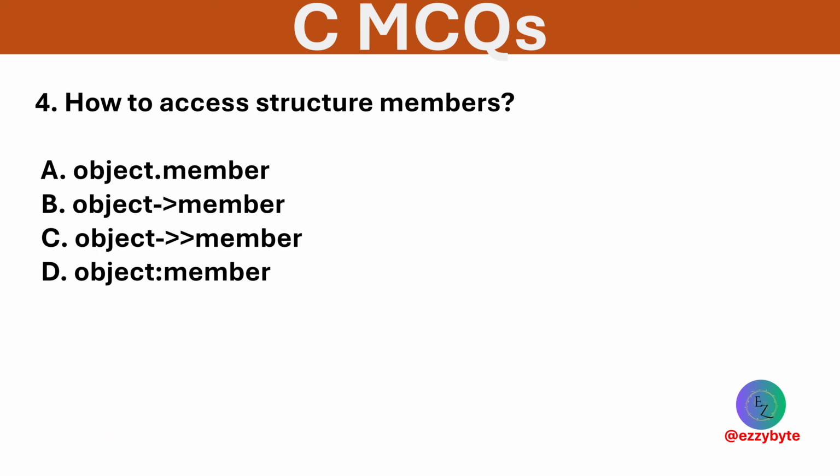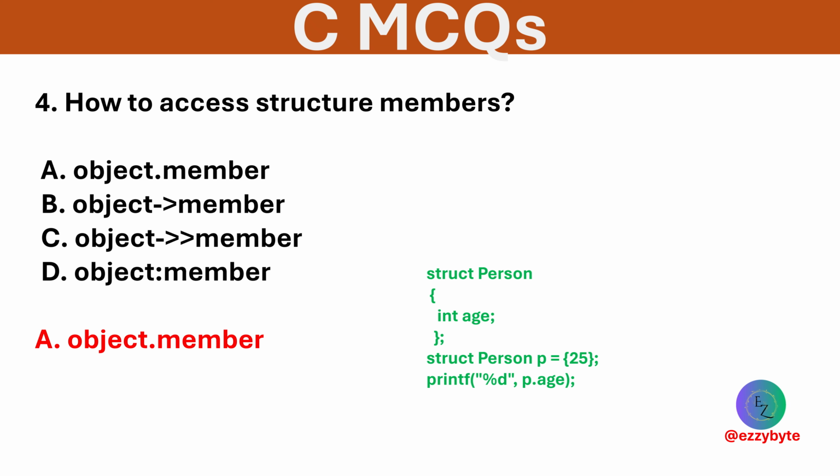How to access a structure member? Options are given below. Option A is correct. We use the dot operator to access a member from a struct variable.